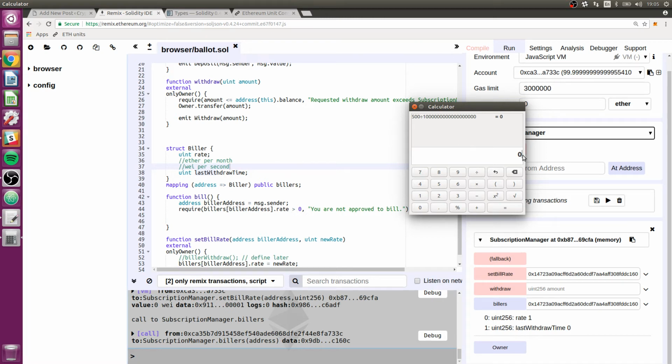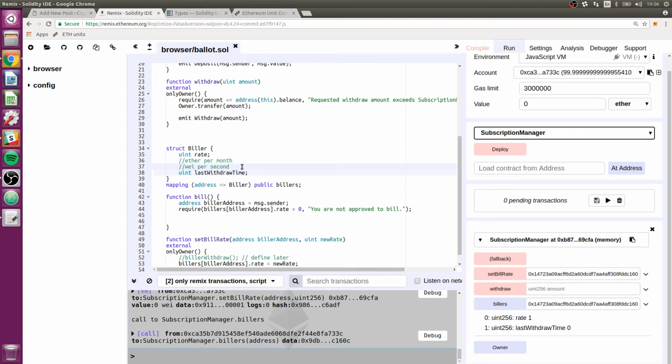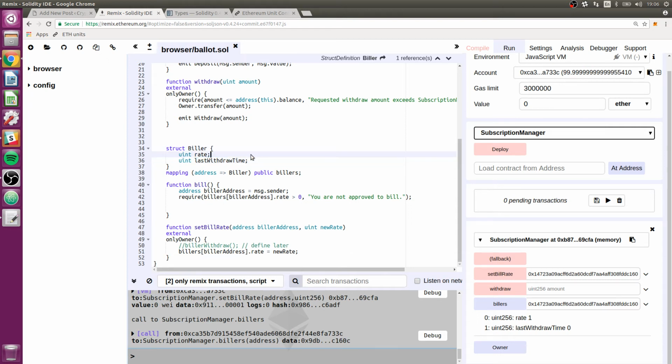If we have, let's say, 1,000, 10,000 wei per second, that's still a very small amount of value. When we decide what the billing rate is, if we put in a large number, that's going to eventually equal like $1 if we put enough zeros in here. So that indicates we have a lot of resolution. I'm going to keep it as wei per second, and I'll put a comment here making that clear.